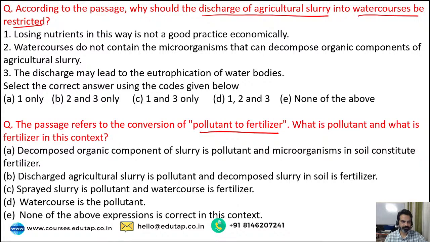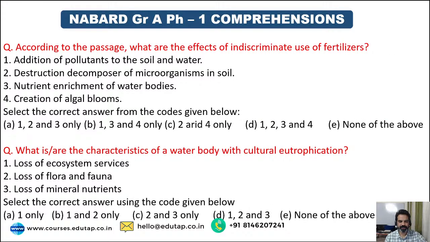All right. Question number 3, what are the effects of indiscriminate use of fertilizers? So we have to find the consequences, the effects of indiscriminate use of fertilizers. That's again very factual question. Question number 4, what is or what are the characteristics of a water body with cultural eutrophication? All right, so we have to find the characteristics of a water body with cultural eutrophication. So, right, so there are these 4 questions.